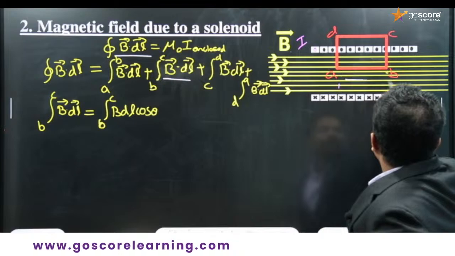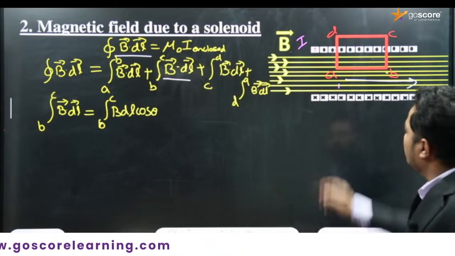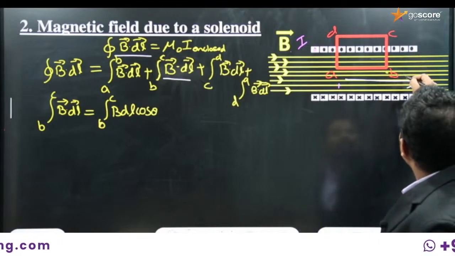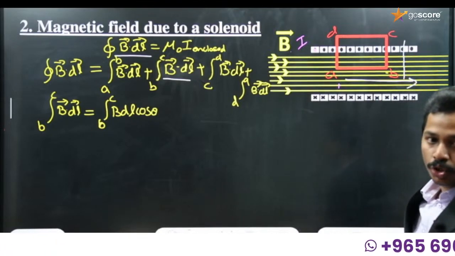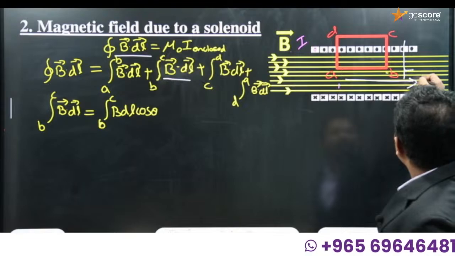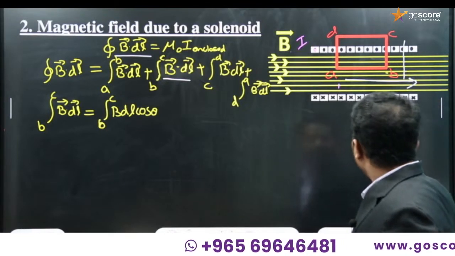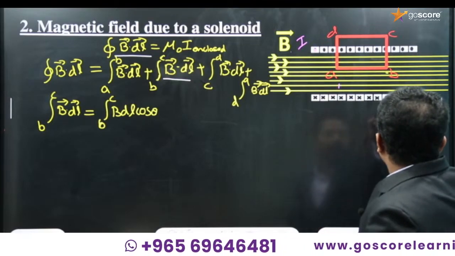So this is the direction of B. And B to C means this length, right? So what is the angle between them? The angle is 90 degrees. Yes, the angle is 90 degrees, so here theta is 90 degrees.